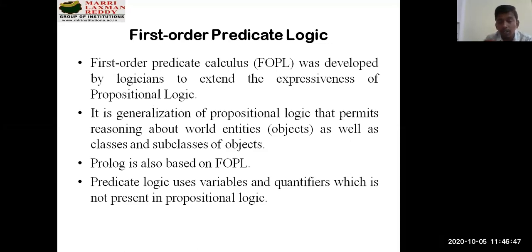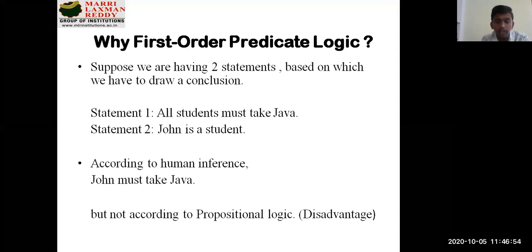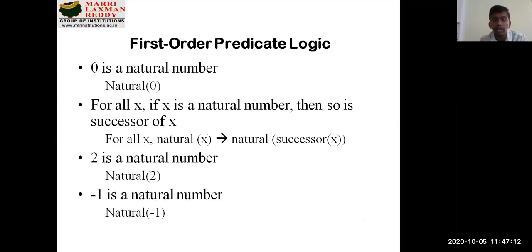I'll try to explain them in the upcoming slides about predicate logic, then it will be clear for you. Okay. So this is the small example of why we actually go for predicate logic, because propositional logic will not always give you the exact conclusions. We need to have some better reasoning with respect to your given premises. Let's see how that can be done.